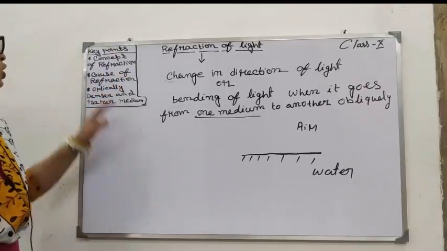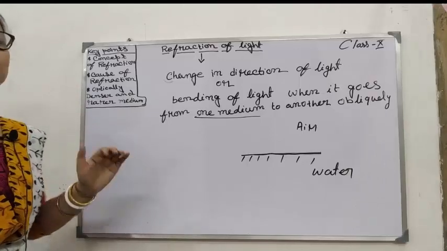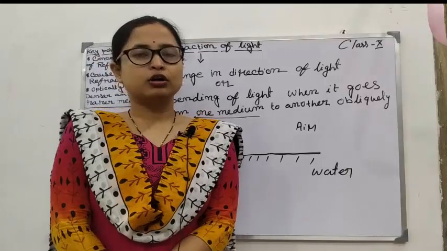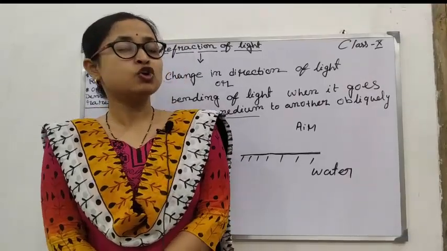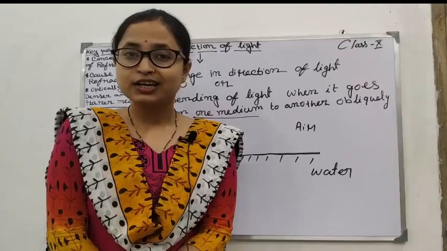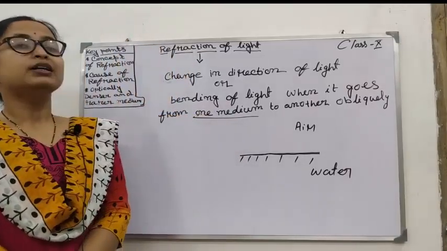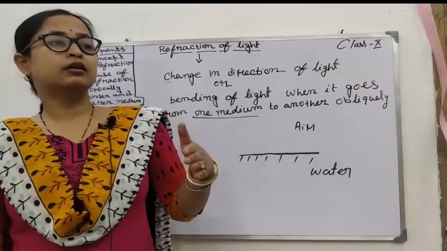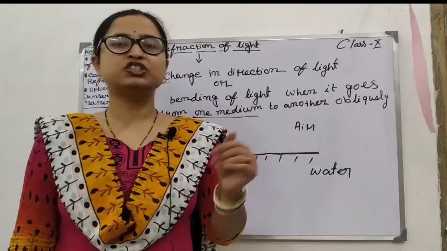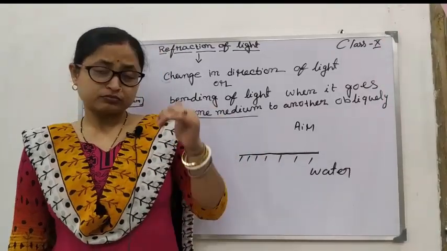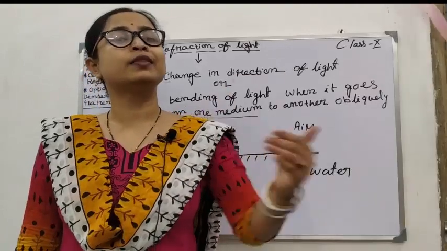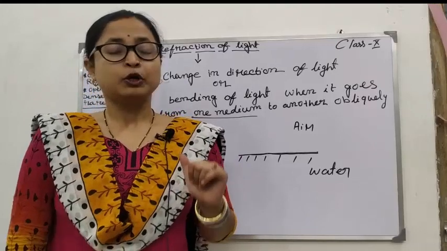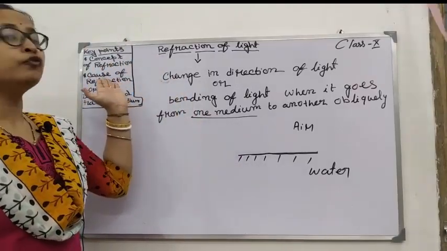Now we have to learn what is the cause of refraction. Why does the refraction take place? Because previously in your class 6 or 7 you have learned that light always travels in a straight line. Obviously this is true, but light travels in a straight line in a single medium. For example, whenever light travels in air only, then it will move in a straight line. But if it travels from one medium to another medium, then its direction changes or it bends. Clear? So what is the cause of refraction?